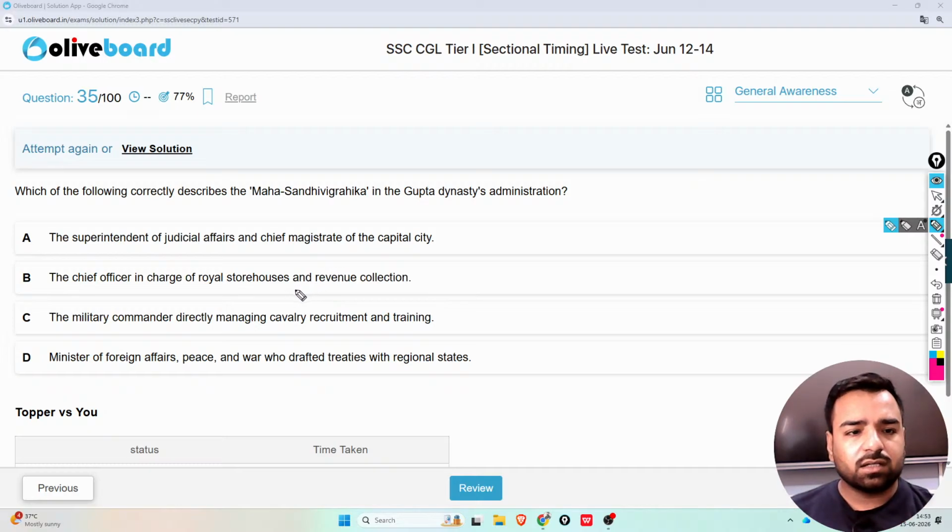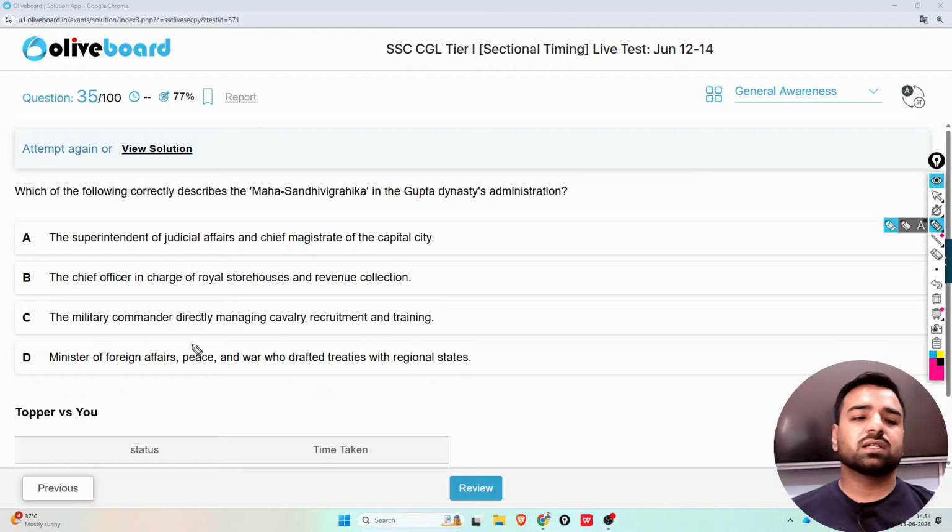Which of the following correctly describes the Maha Sandhi Vigrah in the Gupta dynasty administration? The first one is the Superintendent of Judicial Affairs and Chief Magistrate of the capital city. Second is the Chief Officer in charge of Royal Storehouse and Revenue Collection. The third one is the Military Commander directly managing cavalry recruitment and training.